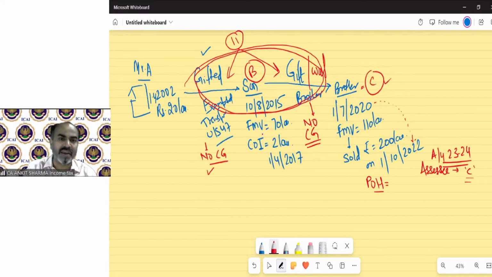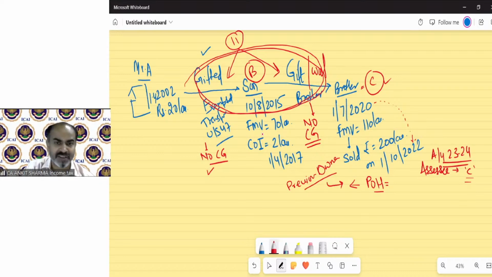So technically, the gift from Mr. A to B is irrelevant, and from B to C is irrelevant. So these time periods will be excluded. For the purpose of period of holding, it says the previous owner's time period will also be included in calculating the period of holding.